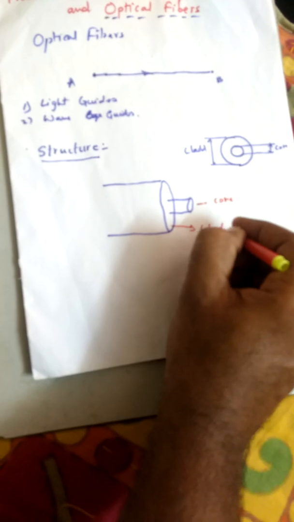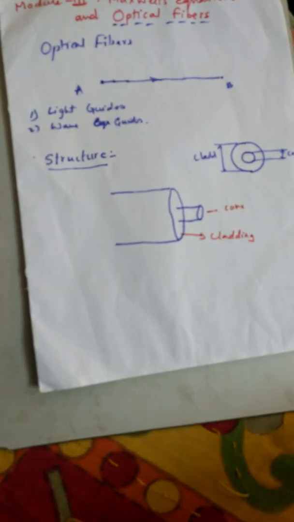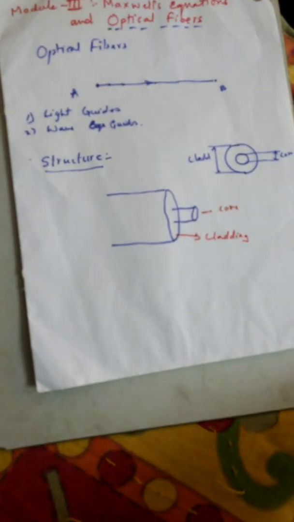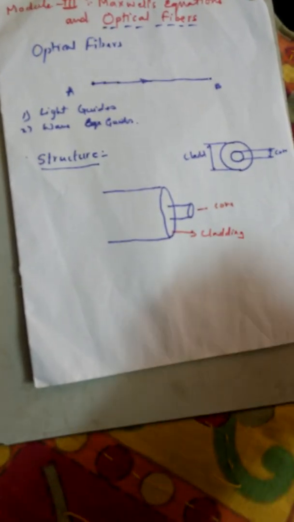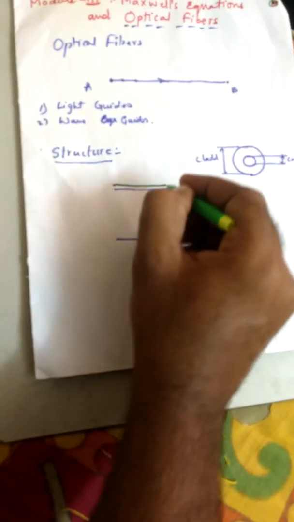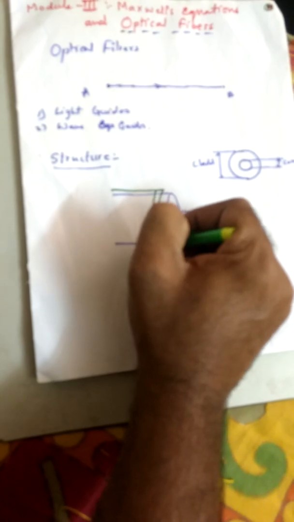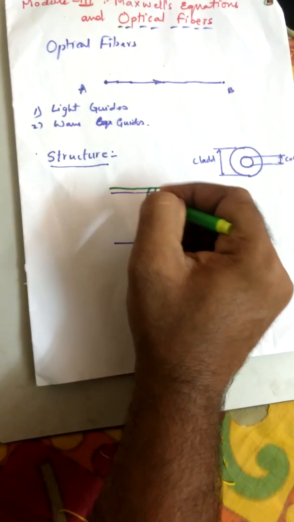This is how the optical fiber looks like. And surrounding this optical fiber there is one protective layer, known as the jacket, that is made up of a polyurethane material. So this is how it looks like.